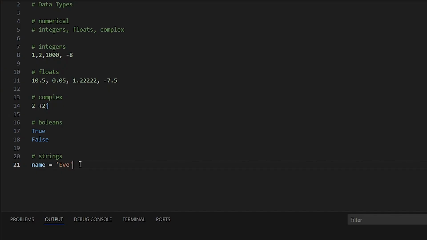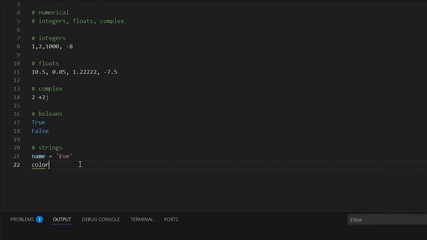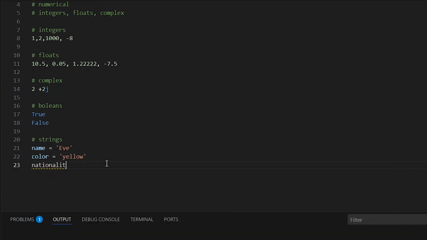So let's have another example. We have color is equal to "yellow". This is also a string. Now let's have another example. In this example, we're going to put nationality. And for this, I'm going to be using double quotes. So if you want to represent a string, you enclose text inside of quotes. You can use single quotes, you can use double quotes.